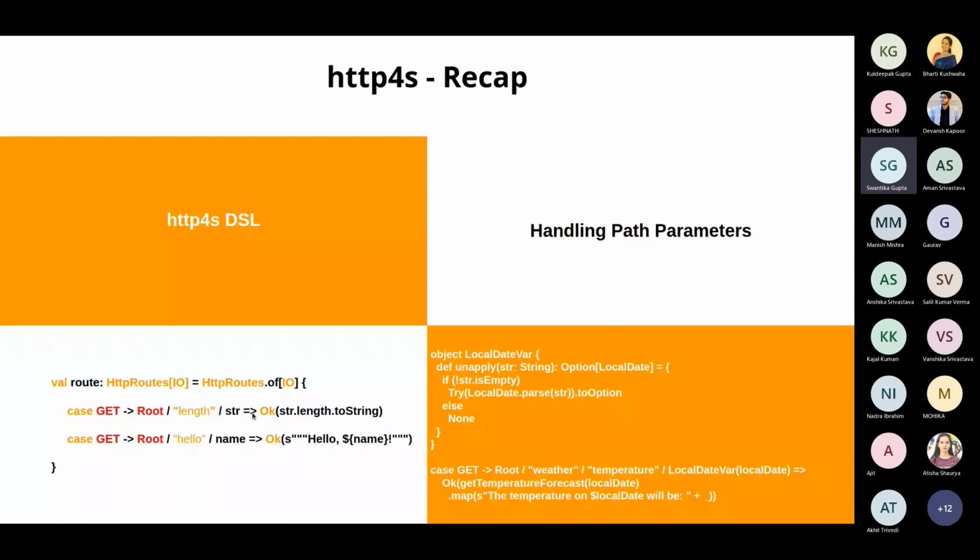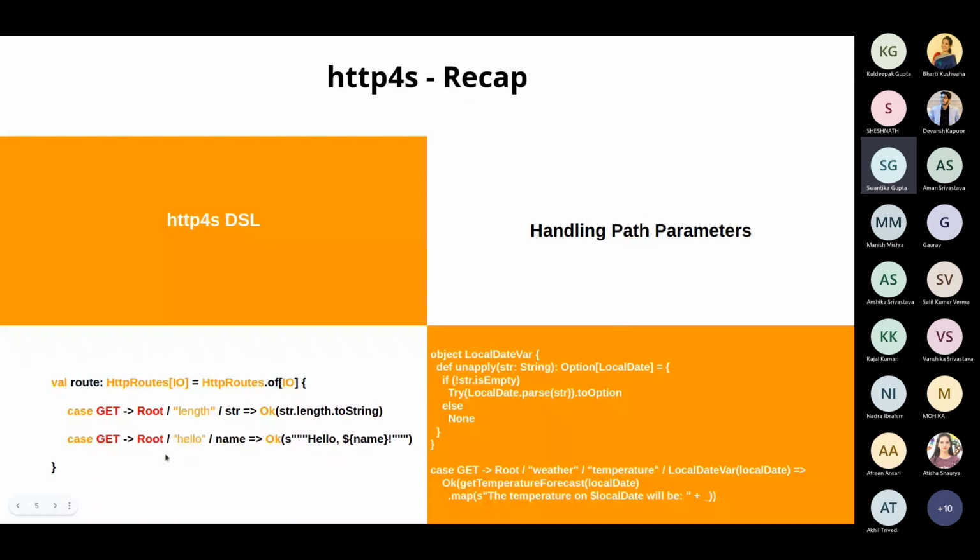Whenever you want to create a route, you'll have to create a case statement, specify the HTTP request type you're handling, whether you're handling get, post, put, delete, anything. So that will be your first part, followed by an arrow association operator and the actual endpoint that you want to hit, right? So in my first case, I want to hit something like localhost:port/length/ a parameter that I want to pass. Or in the second scenario, it can be /hello/ a parameter I want to pass. So these are the actual endpoints that will be exposed by this particular route.